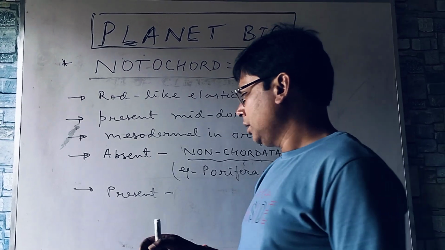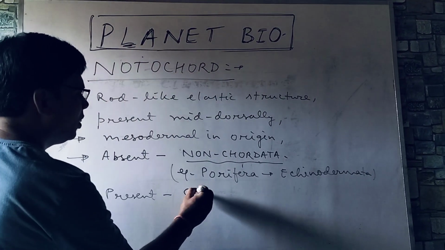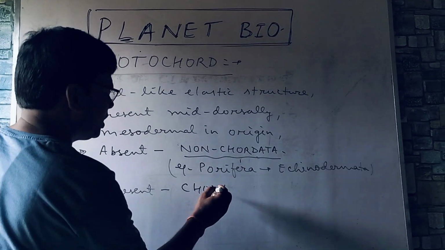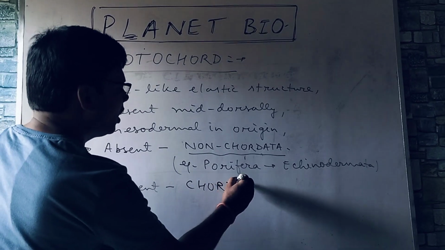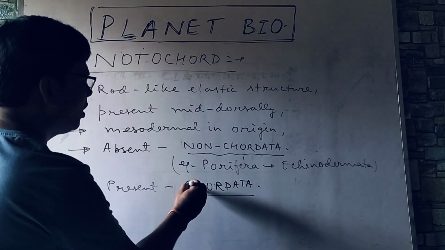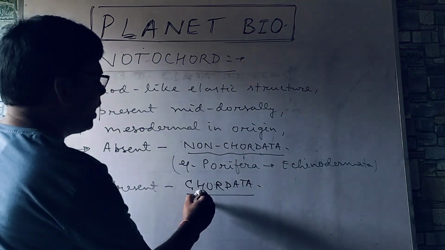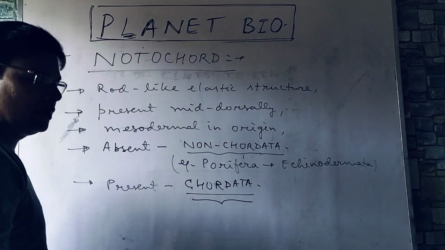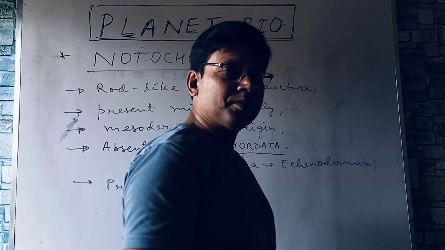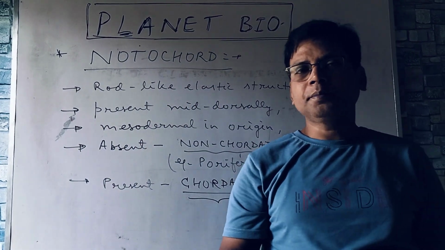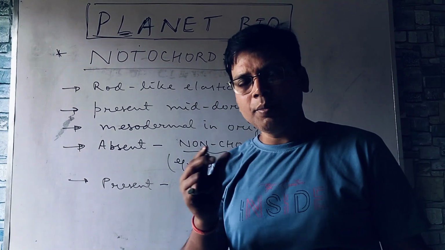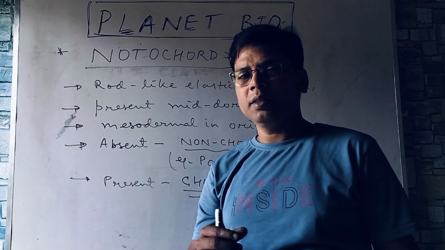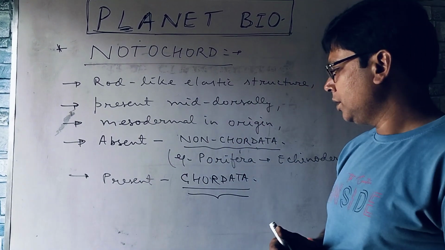So, now if notochord is present, then the group is said to be chordata. And chordata includes what? For example, fishes, amphibians, reptiles, birds, mammals, etc. Okay.